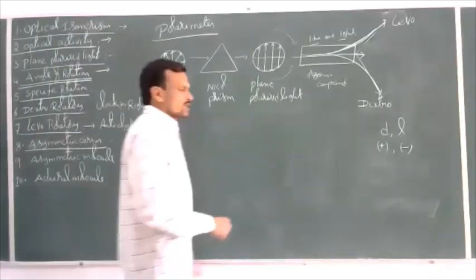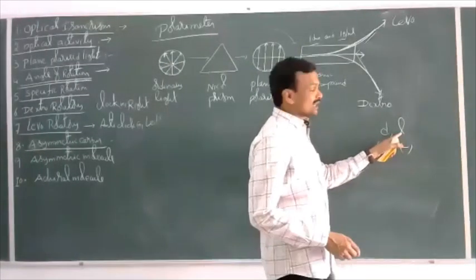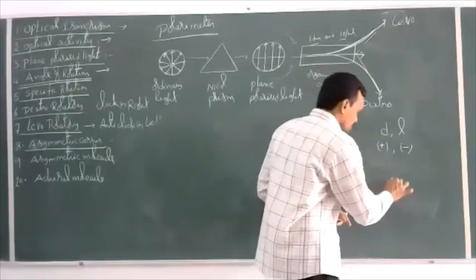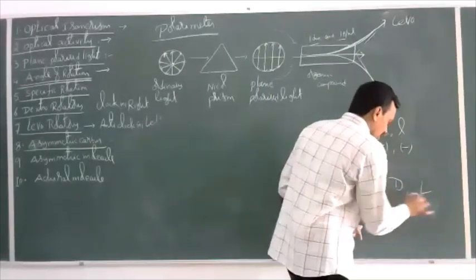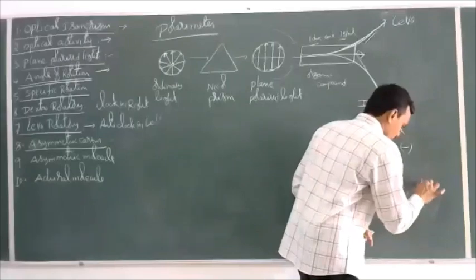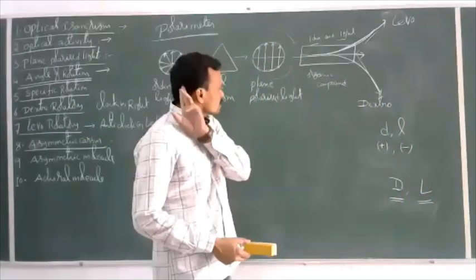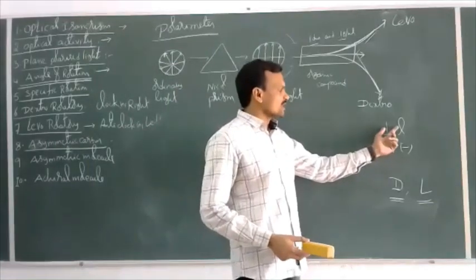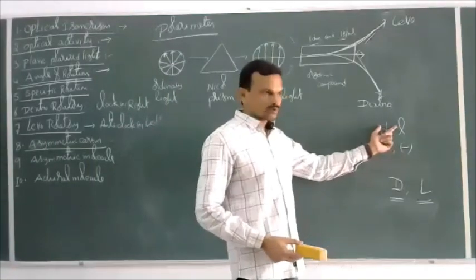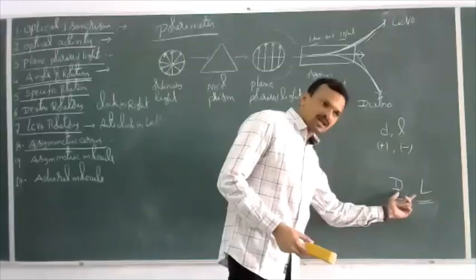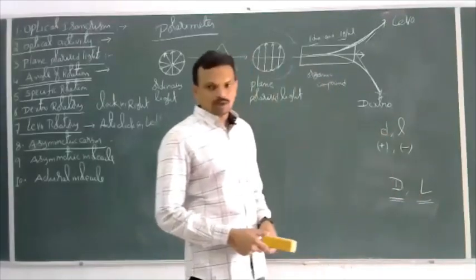Here we should use small d and small l, not capital D and capital L. If you use capital D and capital L, there is one more condition. Small d and small l indicate the rotation produced by the compound, whereas capital D and capital L represent the configuration of the molecule.